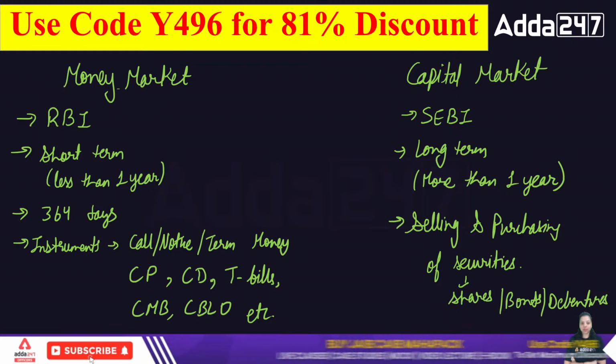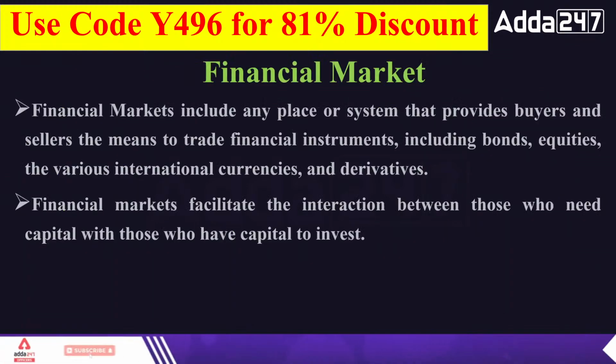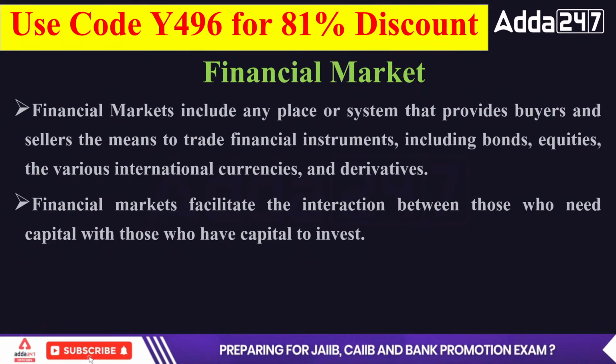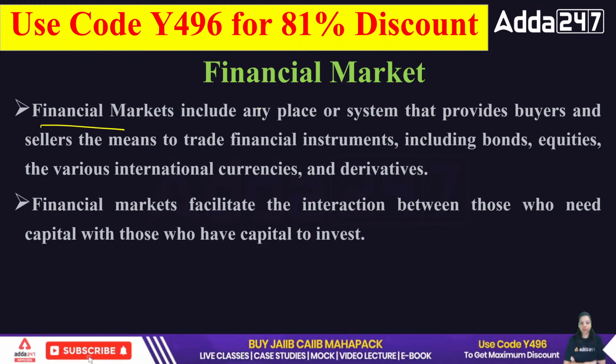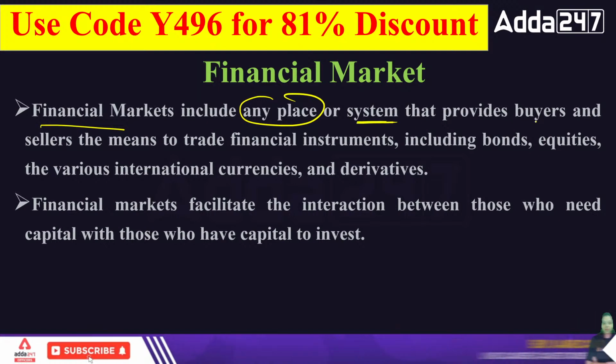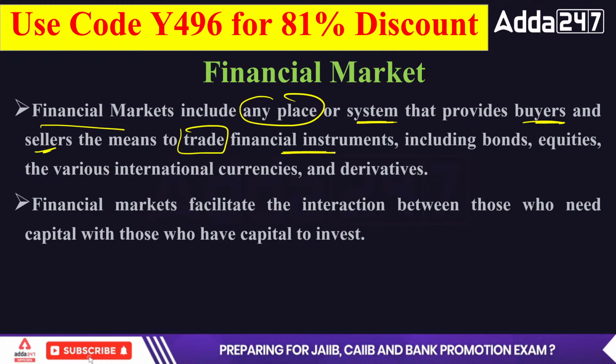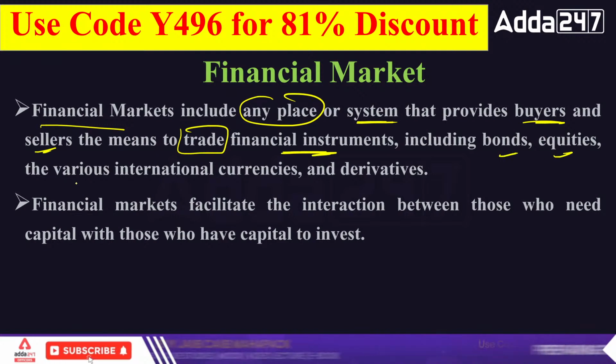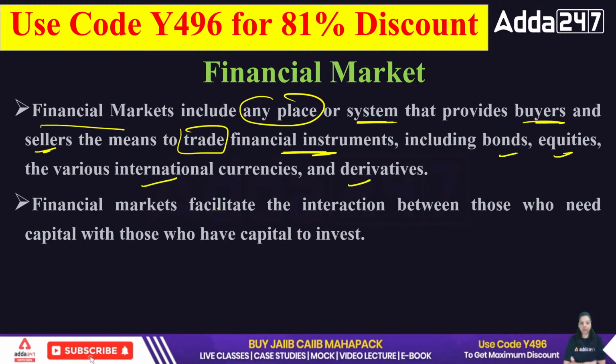Now let's read the theory of these particular topics. So first of all, you can see what is a financial market. A financial market includes any place or system that provides buyers and sellers the means to trade financial instruments including bonds, equities, various international currencies and derivatives.